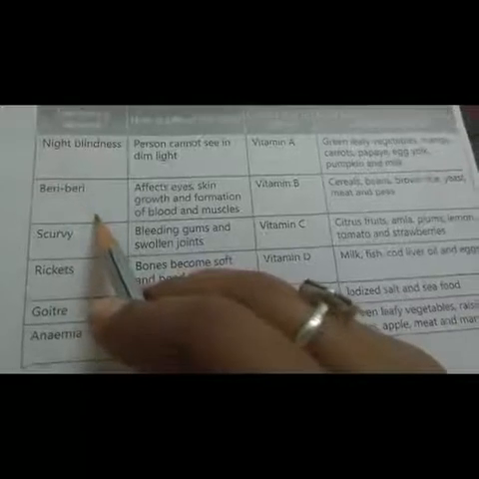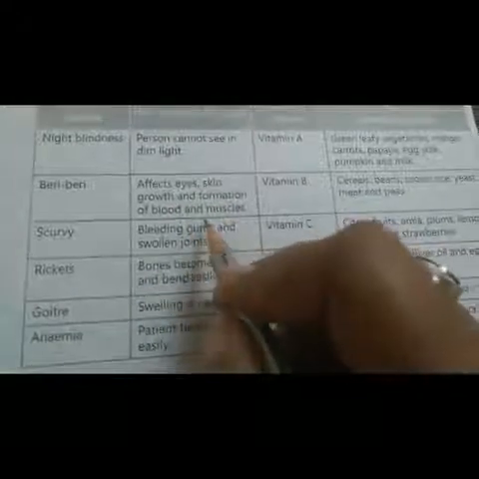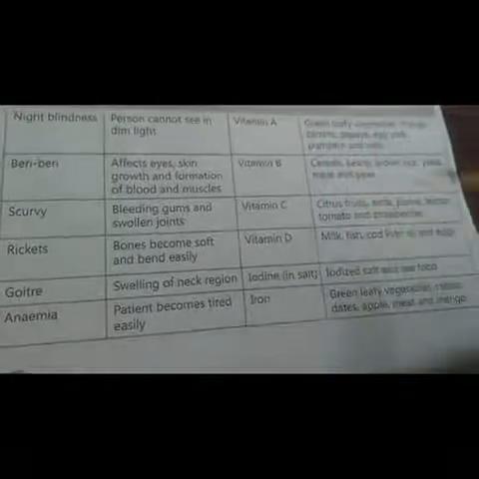Beriberi is the name of the deficiency disease. First of all, it affects eyes, skin, growth and formation of blood and muscles. It stops the formation of blood and muscles also. It is caused by lack of vitamin B. We should eat cereals, beans, brown rice, yeast, meat and peas in beriberi disease.